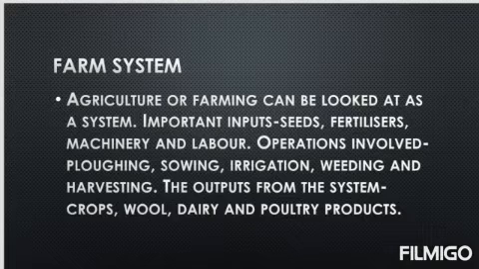The next topic is farm system. Farming is a kind of system in which various inputs and processes are involved to obtain production. Machineries, seeds, and fertilizers are the physical input of agriculture. Labor is the human input. Crops are the outputs of agriculture.